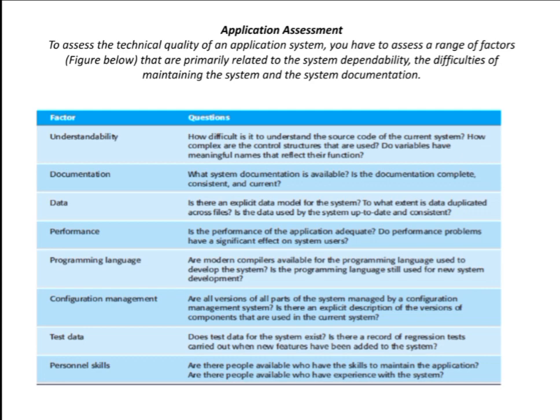That means, are all versions of all parts of the system managed by a configuration management system, right? When you develop software, you need to develop it for different configurations. For example, when you are developing bank software, it should run on Windows, it should run on Linux, it should run in the Chrome browser, in Firefox, and in Safari also. That means your software should be able to be configured for different compatibilities.